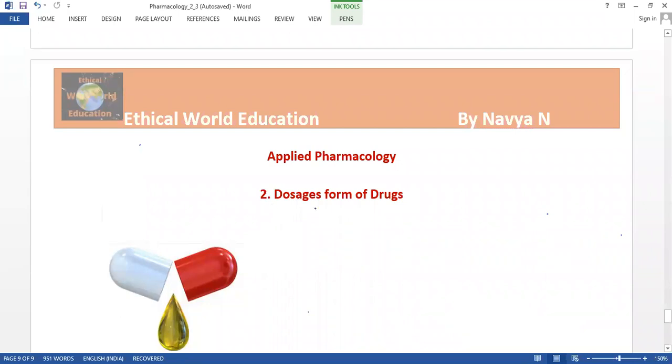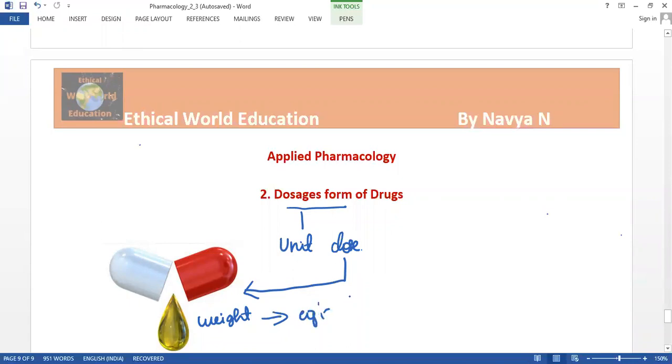The second chapter, dosage form of drugs. The dosage form is also called the unit dose. This dose is the amount of the substance that may be taken at any one time. It may be expressed in the form of the weight of the drug, for example 250 mg, that is in the case of solid. And in the case of liquid, it will be